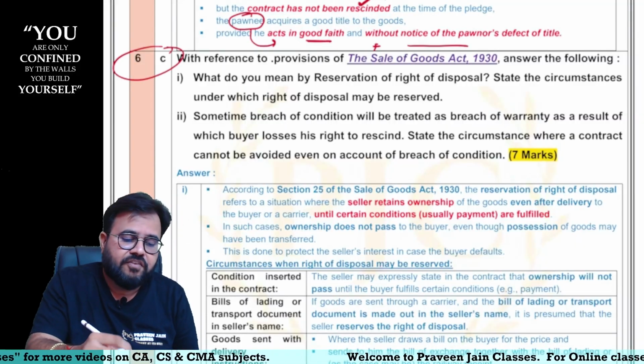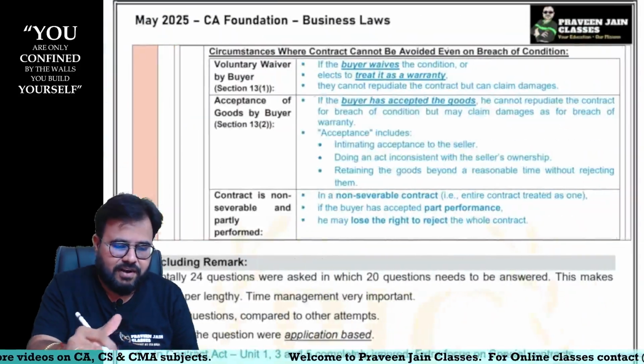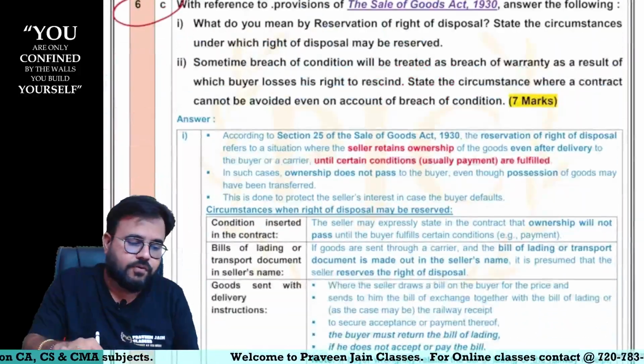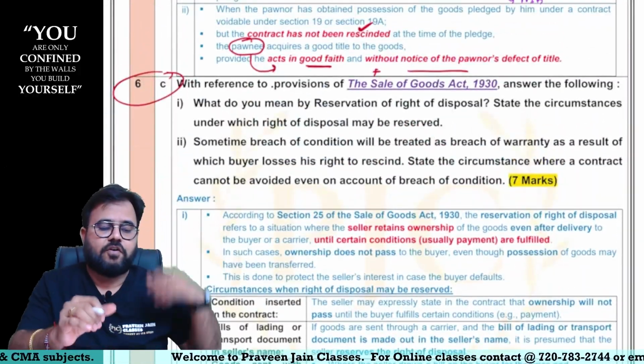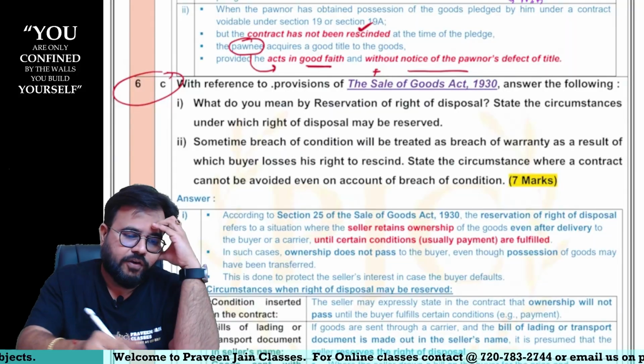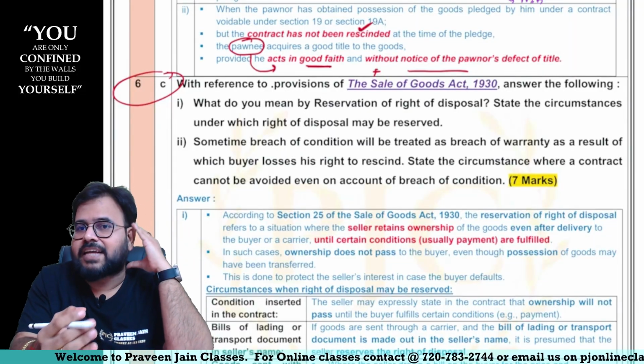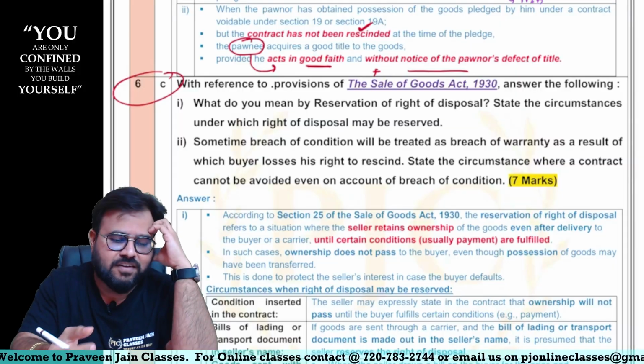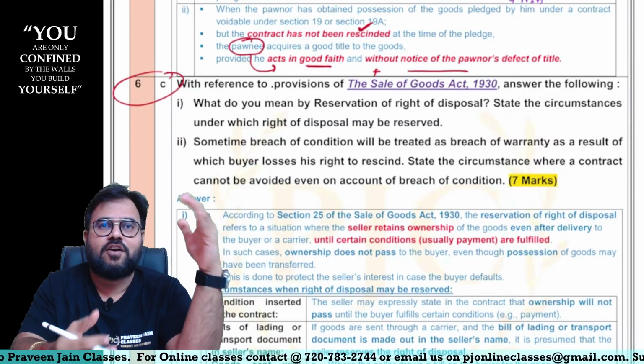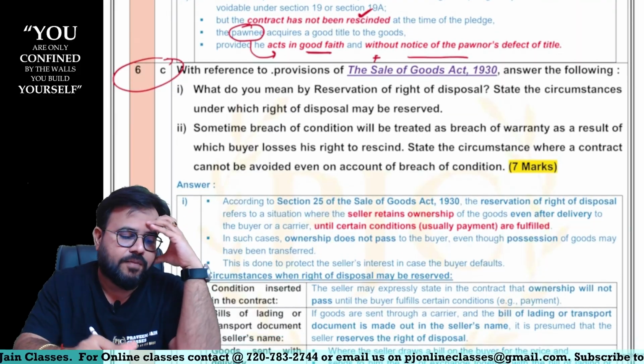6C, with reference to the provisions of, when it will get over, last minute. Okay, with reference to the provisions of Sale of Goods Act, answer the following. Can I say the time which you have taken for writing the answer, that much time I have taken for discussing the answer? Chalo, great.